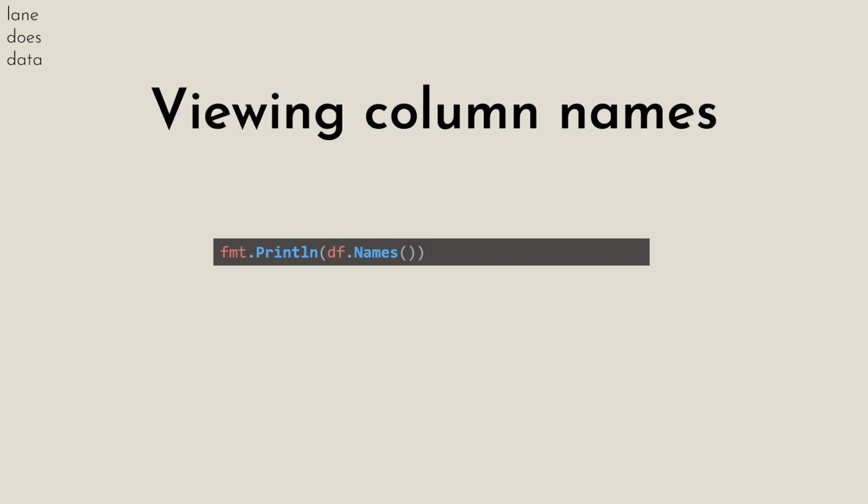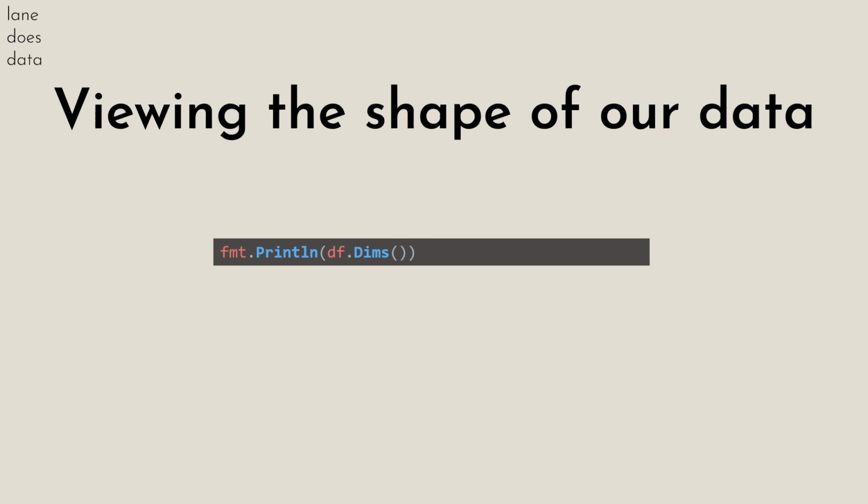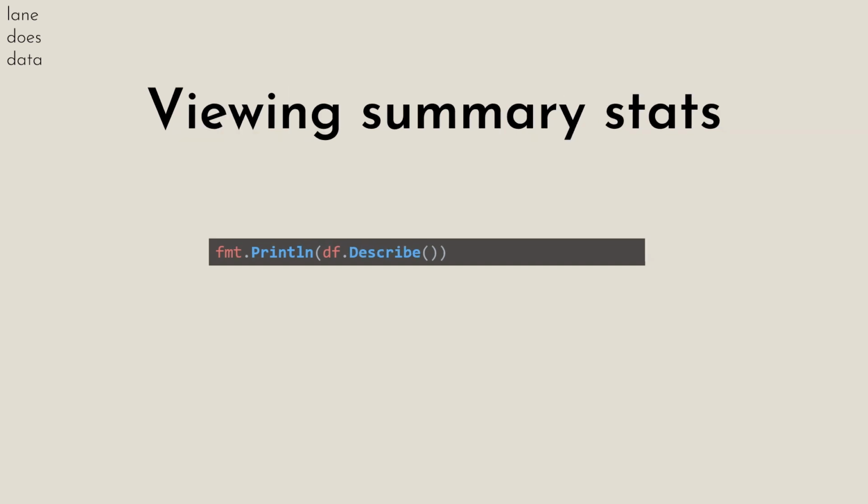Next, to select the column names, we can just use the .Names method, and this gives us a slice of our column names within our data frame. .Dims will tell us the shape of our data. .Describe will give us our summary statistics. And from previous work that I've done, these methods pretty much cover verifying your data is in the shape that you expected, that your columns have the information that you actually want to see, and that you're dealing with the correct data types within your data frame.